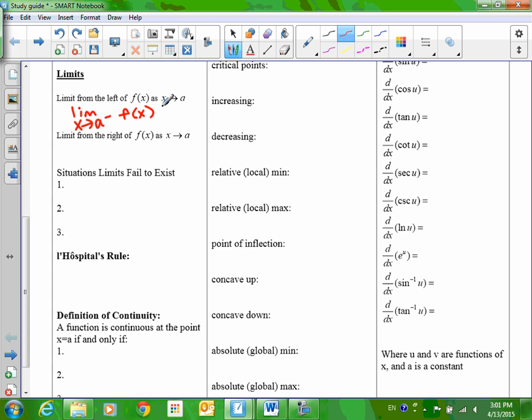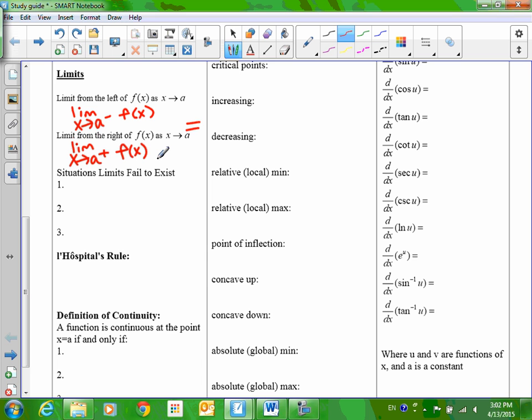You can write more down, you can write less down. This is for you to study, so write down the stuff you need to study. Limit from the right would be the limit as x approaches a with a plus there of f of x. And remember, for the limit to exist, these two things have to be equal to each other.